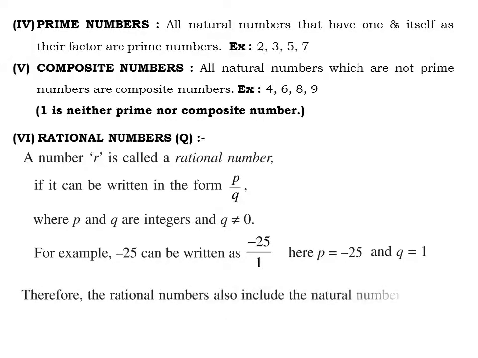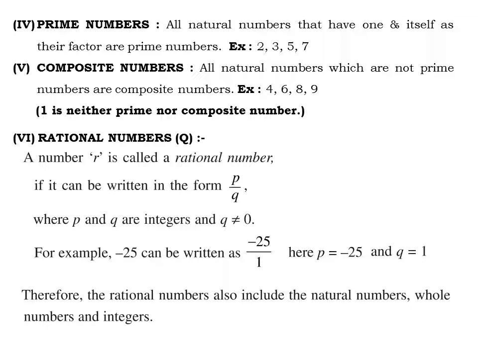Again, rational numbers also include the natural numbers, whole numbers and integers. This is the important note: every rational number includes all natural numbers, whole numbers and integers. This is the main part you have to remember.